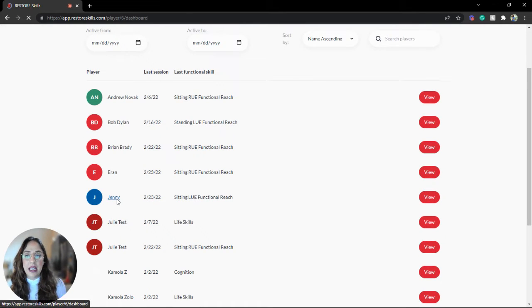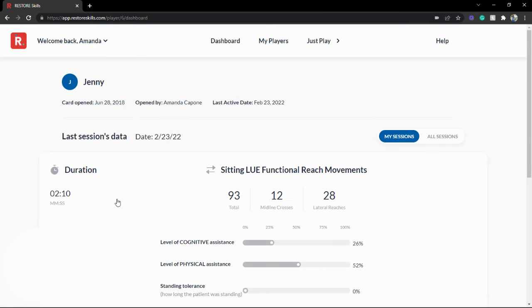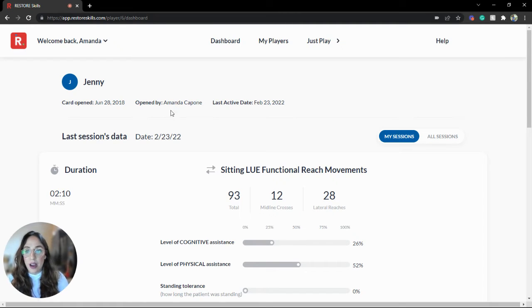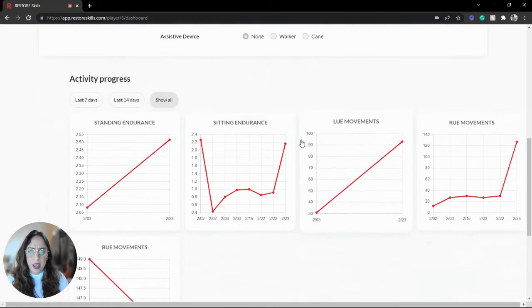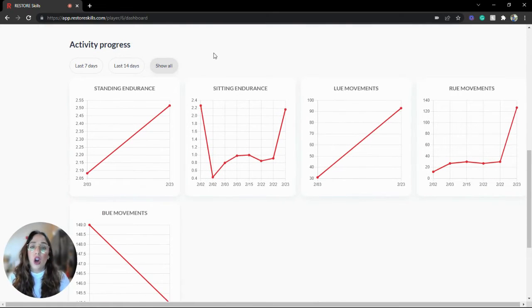As I click into the patient here named Jenny, I'm able to see that, in fact, she was created by me, or whoever that team member would be is listed here. And I can also look at her most recent sessions, as well as, most importantly, her progress over time. So this, again, is why it is so valuable to save that player data and have a profile where we can review and see that they're reaching their goals and they're maintaining their skill level.